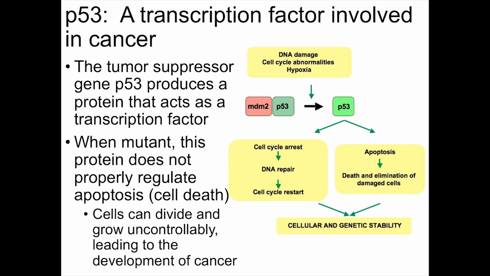The role of p53 in cells is that it regulates the occurrence of apoptosis, or cell death. If this protein is mutant, apoptosis cannot occur normally, and cells can then grow and divide uncontrollably. This can lead to the development of cancer.